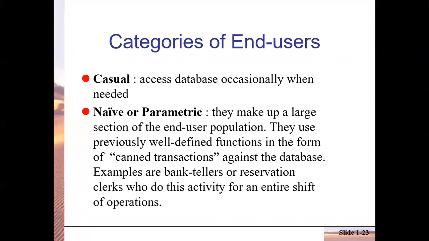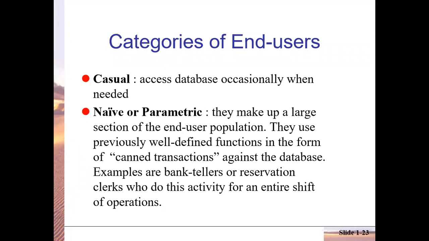Now all of you are learning in advanced Java what are events and what is button click event. So if there is F1 key and on the click event of that F1 button, you just call this function which accepts the account number, and then automatically it shows the balance. So this is how for parametric users normally, because they frequently do certain tasks repeatedly again and again, the same task is performed by them.